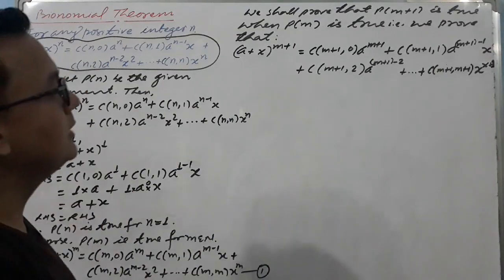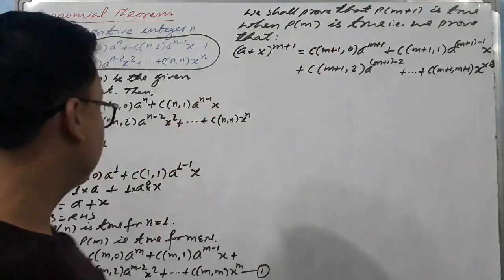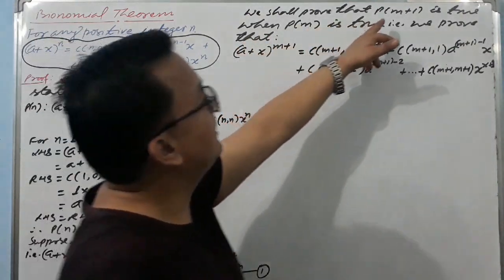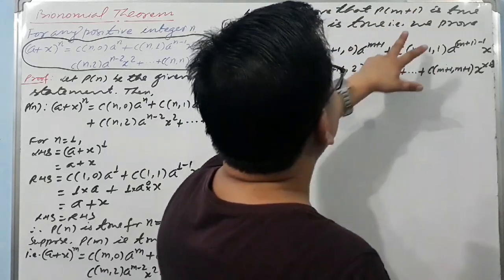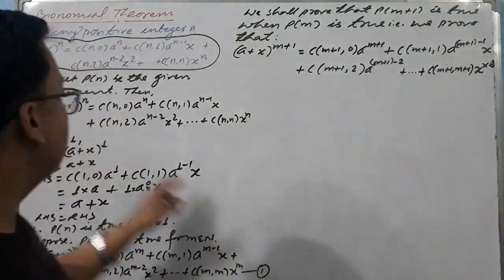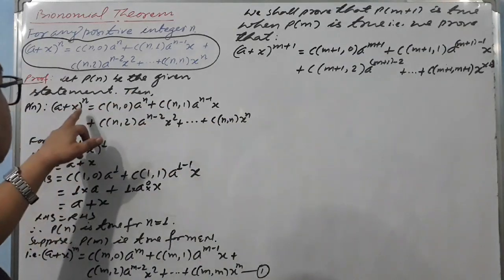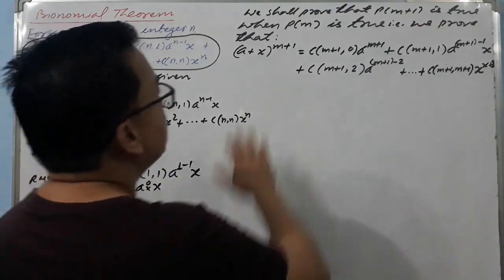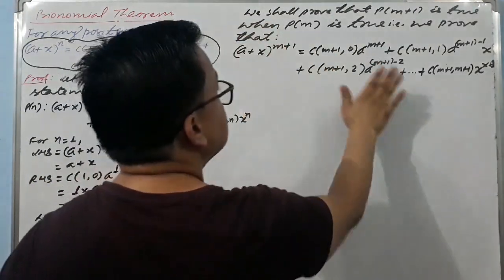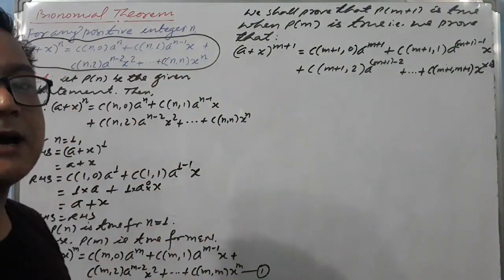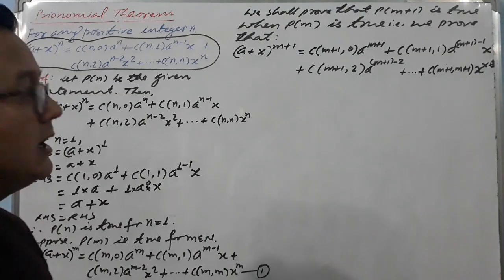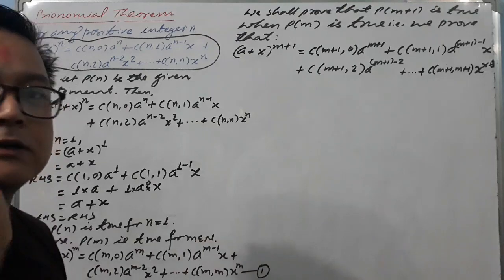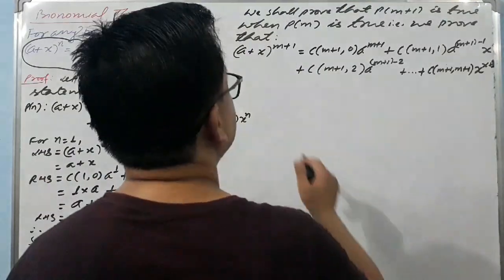Finally, I think you understood here. Now you have to replace m by m plus 1, and with the help of this we have to prove it. What we have done here is replace n by m plus 1. So m plus 1, m plus 1, m plus 1: each and every n we have replaced by m plus 1. Now we have to prove this statement, that is, show left hand side is equal to right hand side. This is the final step of the principle of mathematical induction. If this goes true, then we can say the whole statement is true for n belongs to capital N, I mean to this set of natural numbers.